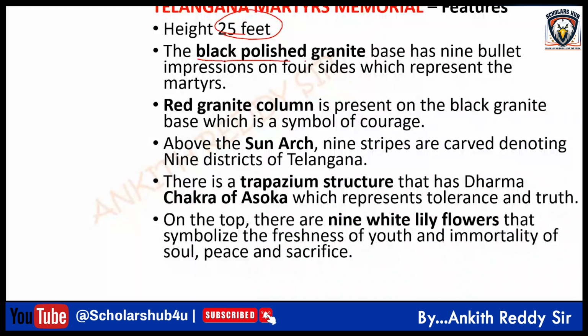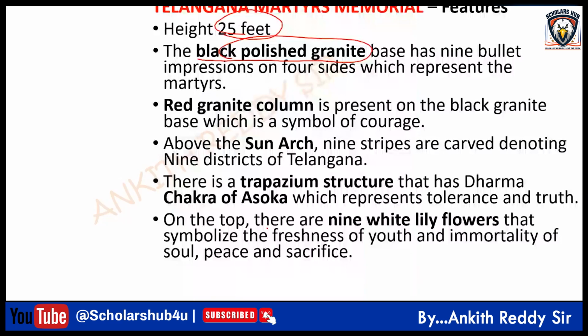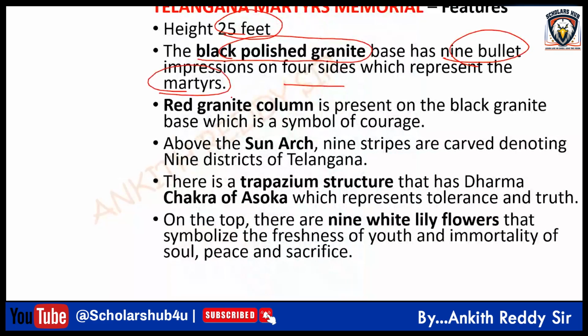At the bottom, you find black polished granite. On this black granite, there are imprints of 9 bullet impressions on 4 sides. Can you find these impressions here? So these are 9 on 4 sides. These 9 bullet impressions represent the martyrs.